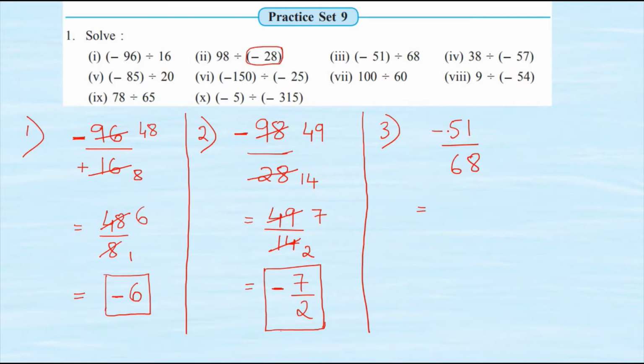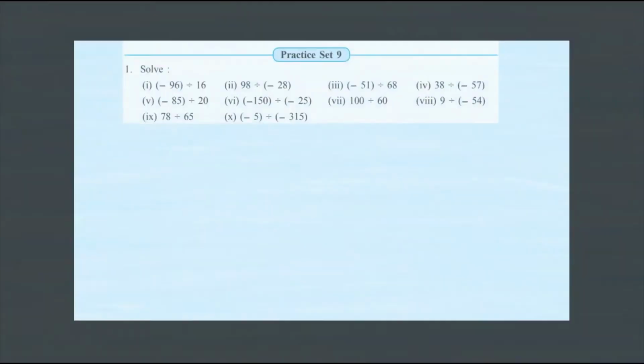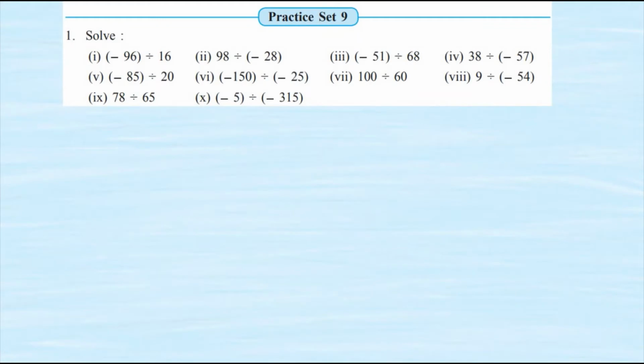So this I am going to cancel with the table of 17. So 17 threes are 51 and 17 fours are 68. This 3 and 4 cannot be lowered further, and hence minus 3 upon 4 is my final answer. So this is the third sum. Coming to the fourth sum, I'll do it here.